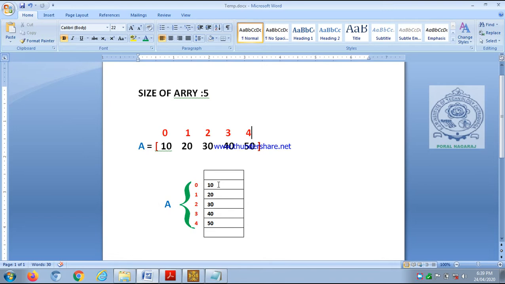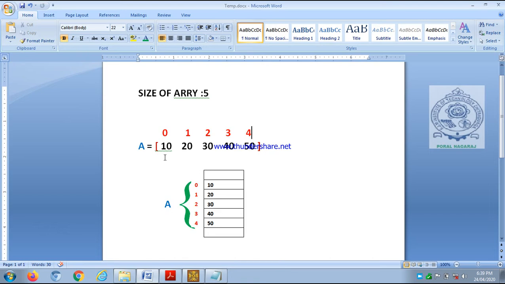So here individual elements of array are accessed along with the name of the array. You remember please that array index always starts from 0. Here 0, 1, 2, 3, 4 in red color I have written. They are called array indices. Array index always starts from 0. This is very, very important. Array index always starts from 0. That means the first element of array is always stored in A of 0.